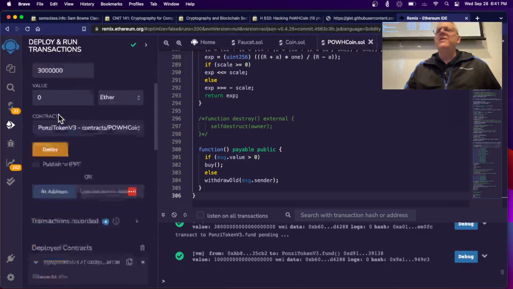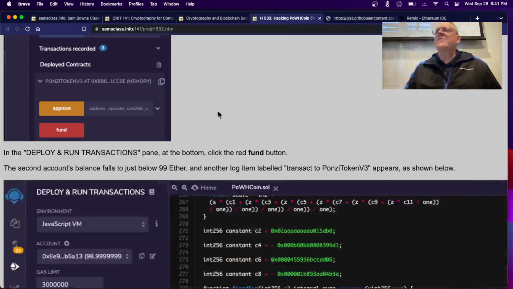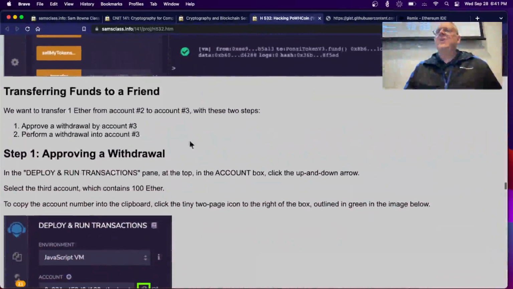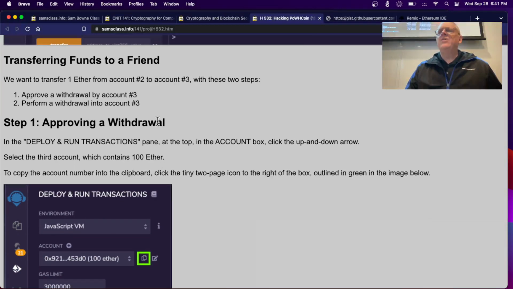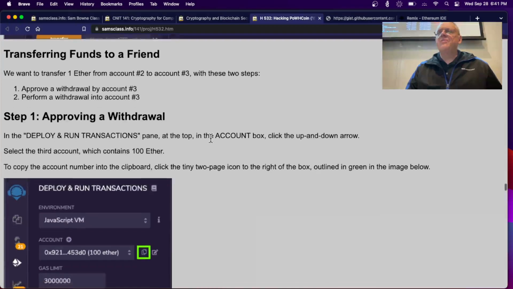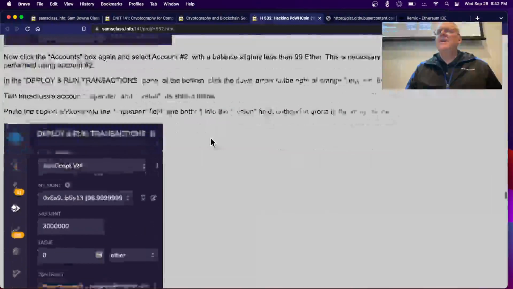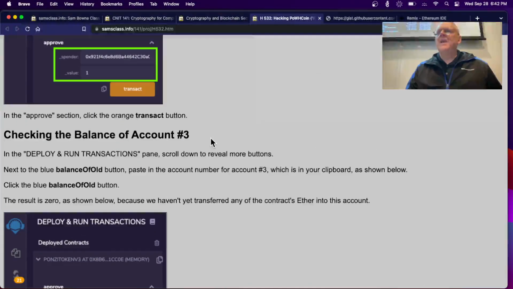Okay, now the balance is 51, so things are working. All right, now I'm going to transfer. Now the way transferring works, you approve a withdrawal by the account, then you perform a withdrawal from an account into account number 3. And so we want to transfer 1 Ether from account number 2 to account number 3 with these steps. Now, I'm just going to review.